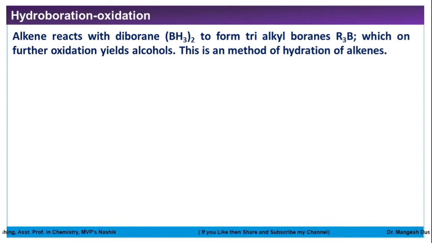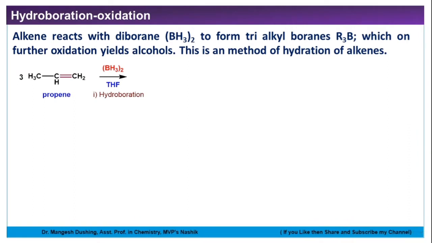So hydroboration and oxidation is a two-step mechanism. First, hydroboration, we will get R3B as a product. Then oxidation by using NaOH and H2O2. So we will get the alcohols. Most probably the primary alcohols. Primary is more favorable than secondary, than tertiary.